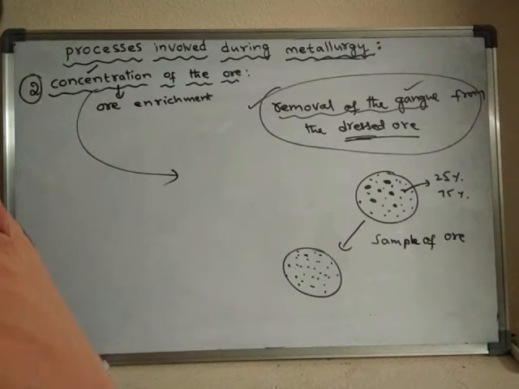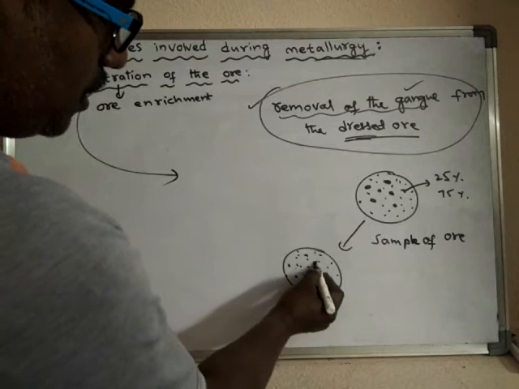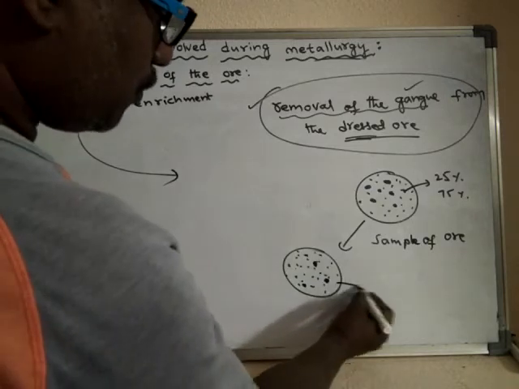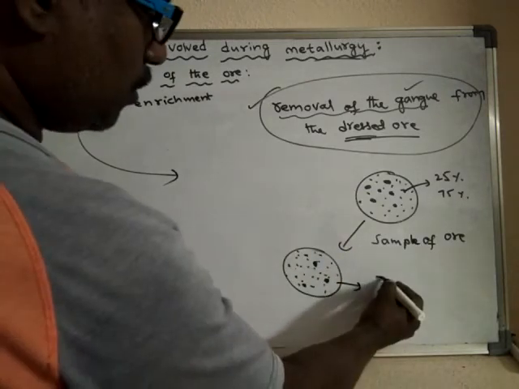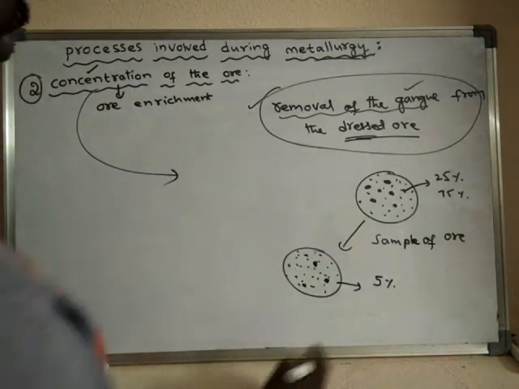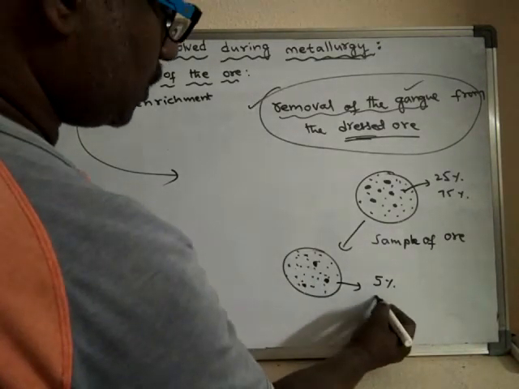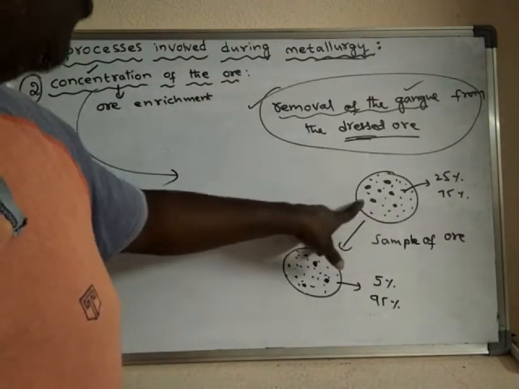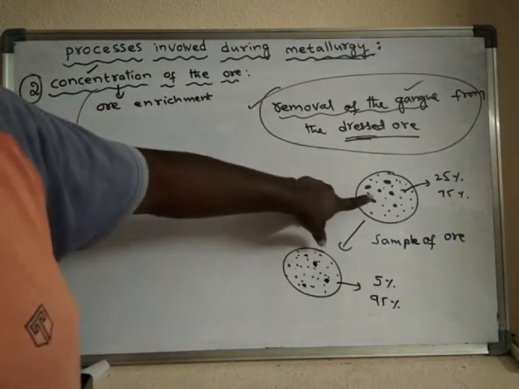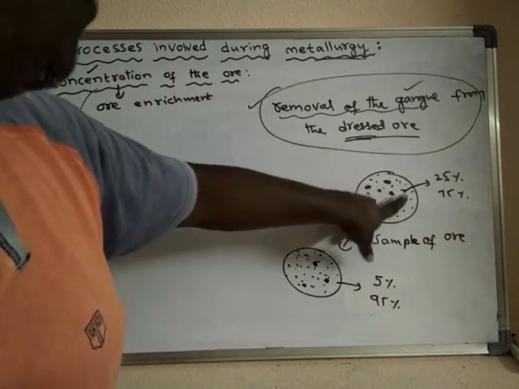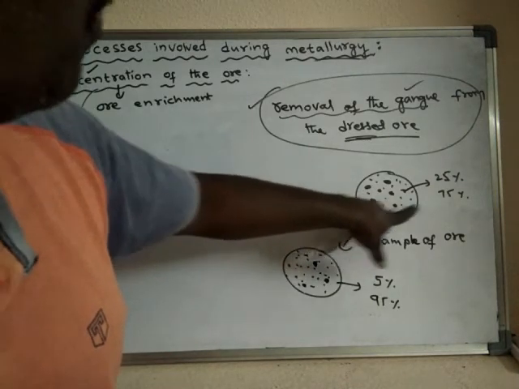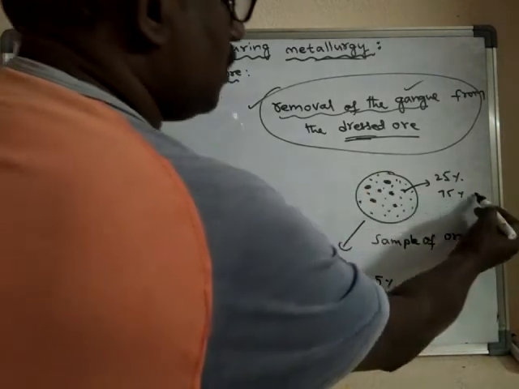We cannot remove all the impurities; 100% of impurities cannot be removed. Here and there are some impure particles. Now the percentage of impurities is only 5 percent, whereas the percentage of the ore is 95%. Before the concentration of the ore, the impurities are present in large amounts, so the percentage of the ore is less.